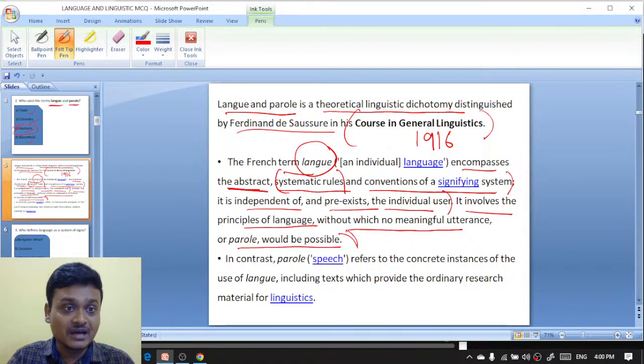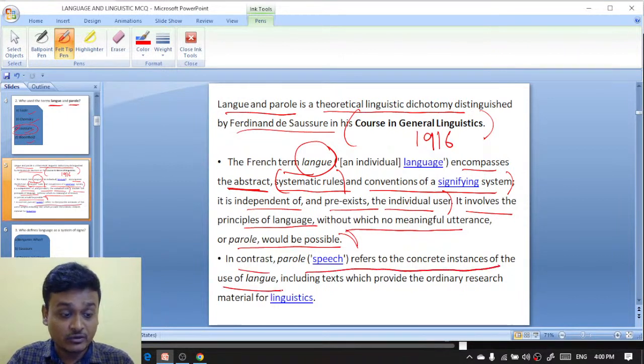Without the rules of grammar, you cannot make a sentence. When you are making a sentence, that is the parole, and the rules, the system, are the langue. In contrast, parole refers to the concrete instances of use of language, including texts, which provide the ordinary research material of linguistics.